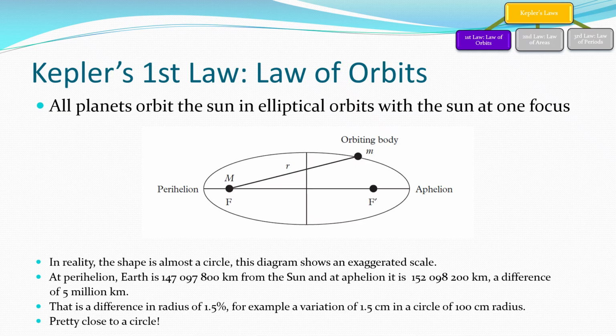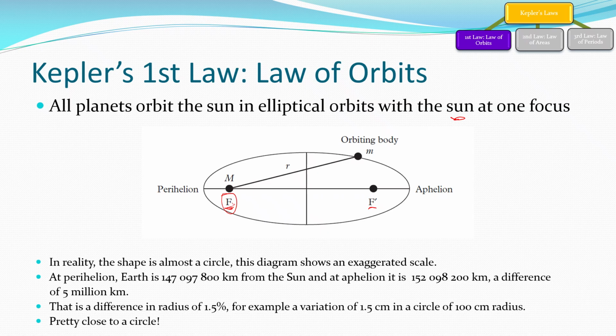All planets orbit the sun in elliptical orbits. When we orbit in an ellipse, like a big oval shape, we tend to have 2 foci that the oval operates around. Unlike a circle that's just got one center, we have 2 foci here. Now, the mass that we're orbiting around, which is the sun, is going to be at one of those foci.